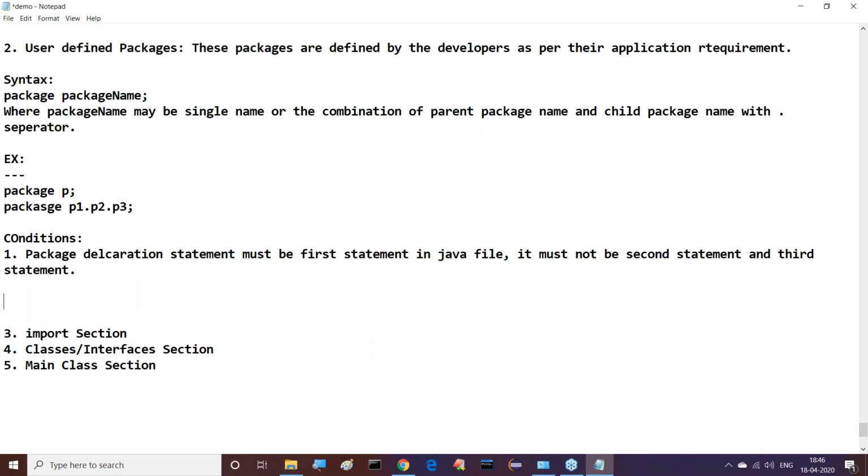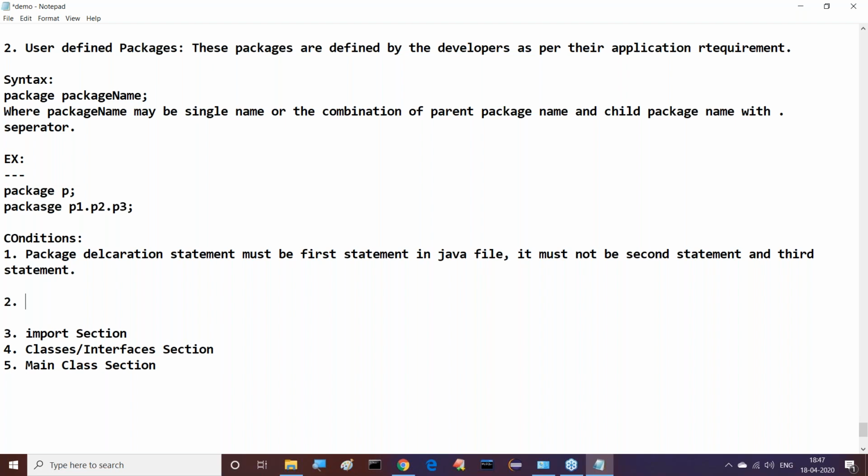Right, sir. This is one of the conditions of the package declaration statement. It must be the first statement in the Java file. It must not be the second statement or the third statement. Next, the second condition is which one?